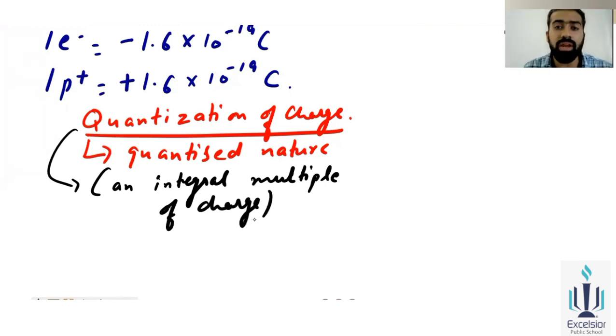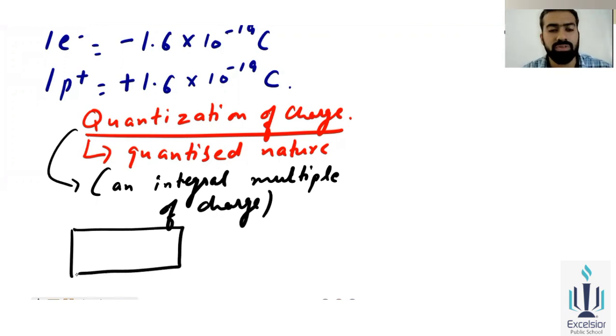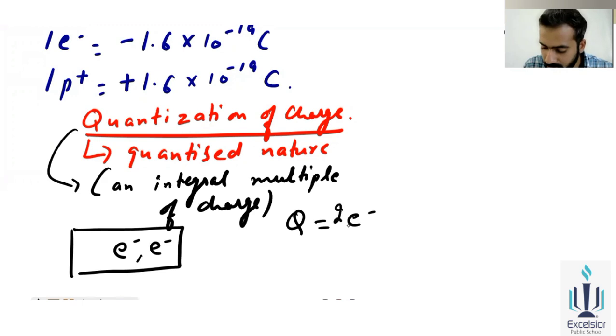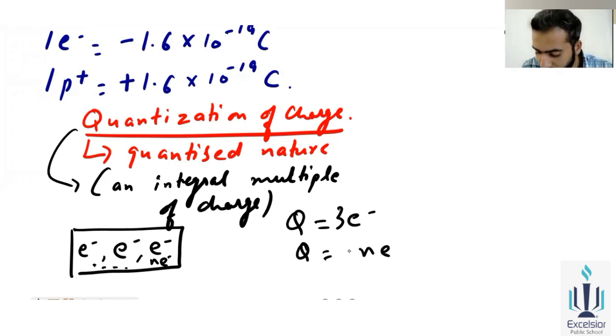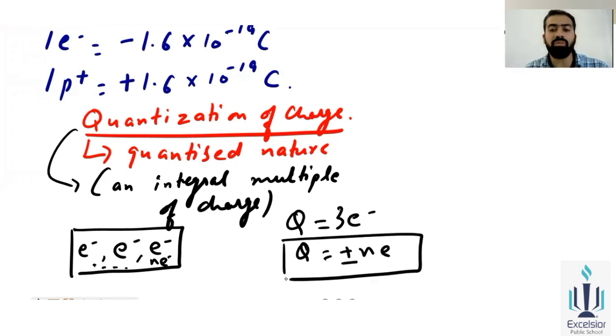Charge can be one electron, two electrons, three, four, five, and so on, but it will never be 1.5 or 0.8 electrons. That means, suppose this is your conductor or wire. If there is one electron in it, the number of electrons is 1. If there were one more electron, there will be 2 electrons. If one more, there will be 3 electrons. And so on to n number of electrons, then q is equal to ne, with a plus or minus sign, either positive or negative.